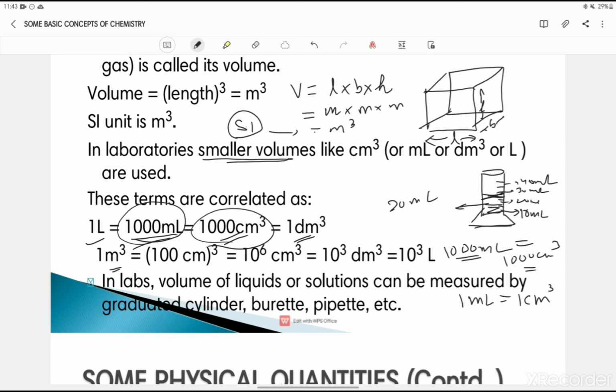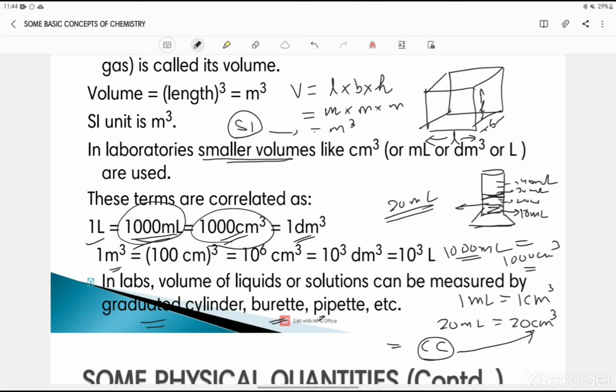ये भी होगा ना? तो अगर यहाँ पे 20 milliliter है, so 20 milliliter is equal to how many centimeter cubes? 20 centimeter cube. So basically in laboratories, the volume of liquids or solution is measured by graduated cylinder, burette, pipette. So these are termed as cc. इसका जो यूनिट हम लोग लिखते हैं वो लिखते हैं cc. cc is what? Nothing but सेंटीमीटर क्यूब. सेंटीमीटर क्यूब नहीं लिख के हम लोग लिखते हैं क्यूबिक सेंटीमीटर.